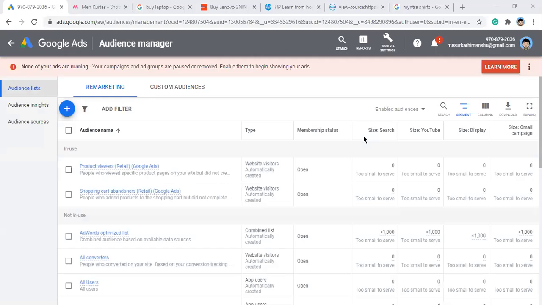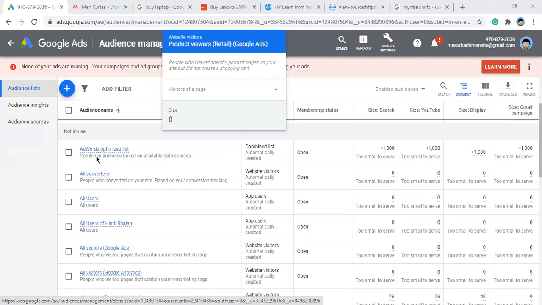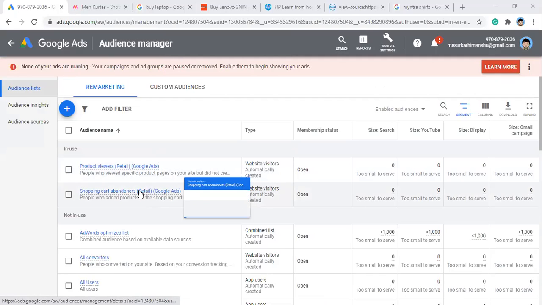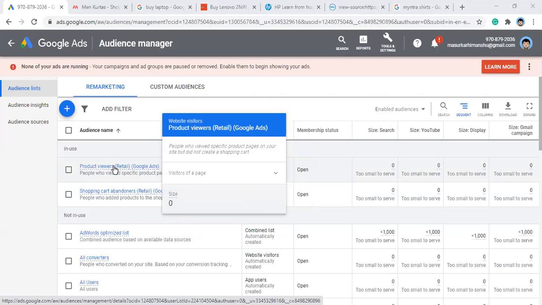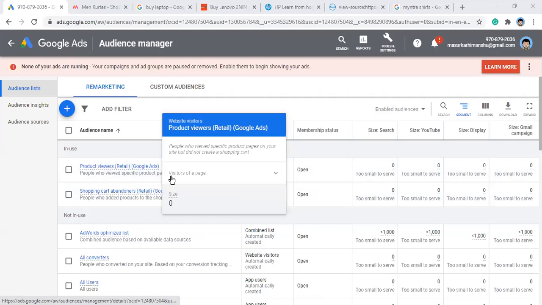Right now you can see these are the different lists. You can see this in brackets, it says Google Ads. So this particular list is created by Google Ads, which is being used right now. This one I created, shopping cart abandoners. You can see this is also created by Google: people who added products to the shopping cart but did not complete the purchase. So this is abandoned shopping cart. Then the product viewers: people who viewed specific product pages on your website. This is automatically created by Google.